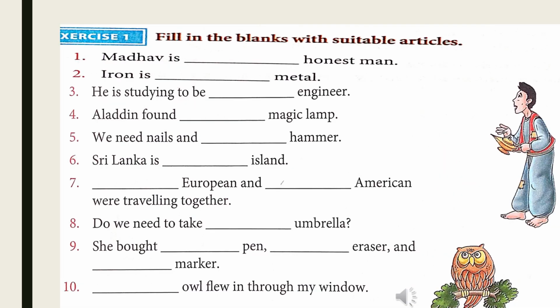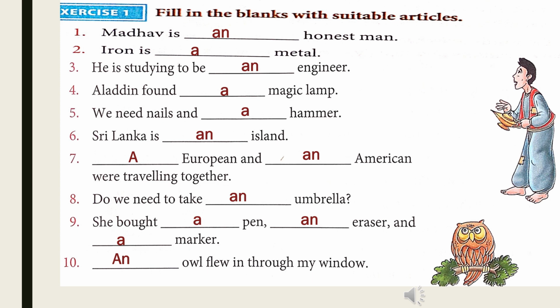Next, we are moving to the first exercise of this lesson. Before beginning, take out your pencil and be ready. Fill in the blanks with the suitable articles. We have to use a or an to fill the following blanks. Remember, before vowel sounds, we use an. Before consonant sounds, we use a. Now, begin your work.